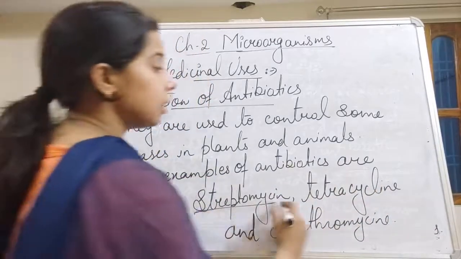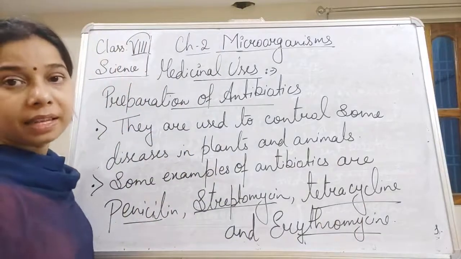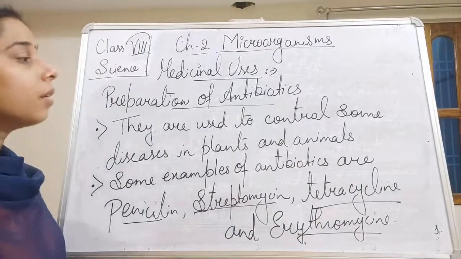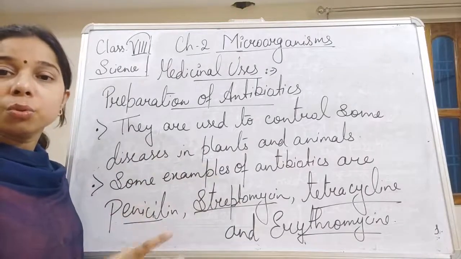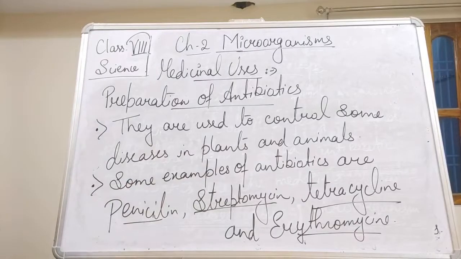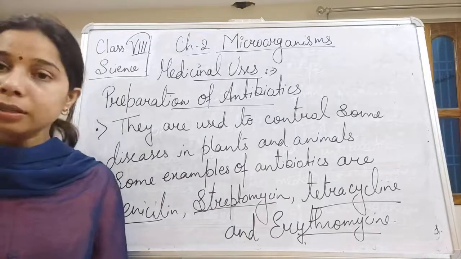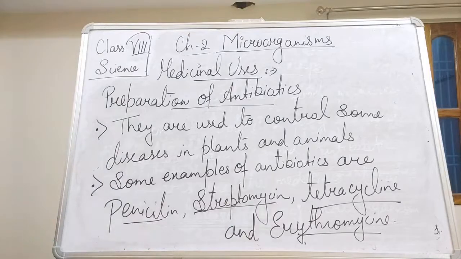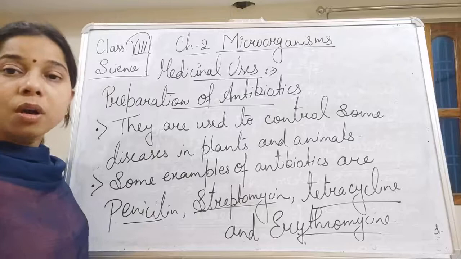These are some of the examples of the antibiotics, and they all do one function, and that is they protect a person from the microorganism that can cause diseases. Now let us try to understand how we can prepare a vaccine,